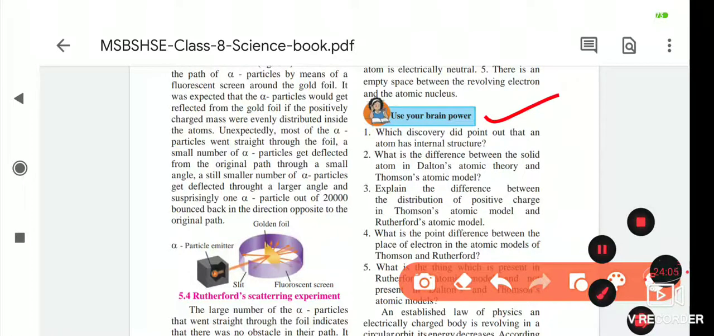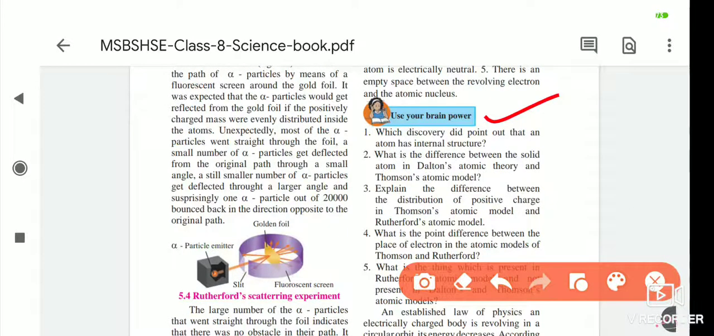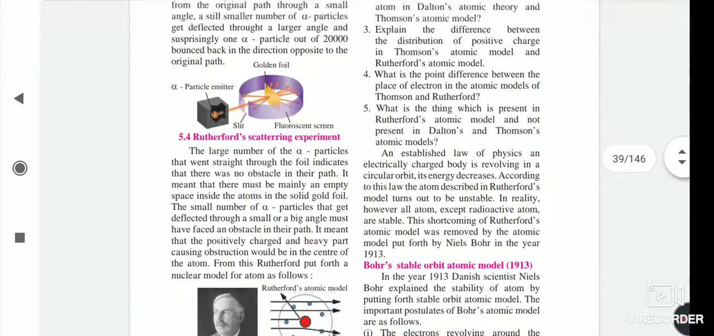Today your work is that you have to study these models first of all, and then solve these questions, and then we will see the drawbacks related to Rutherford's atomic model, and next the model, that is Bohr's stable orbit atomic model, we will see